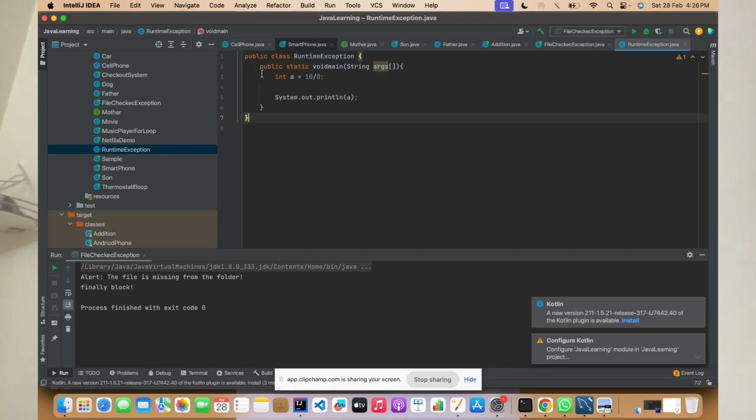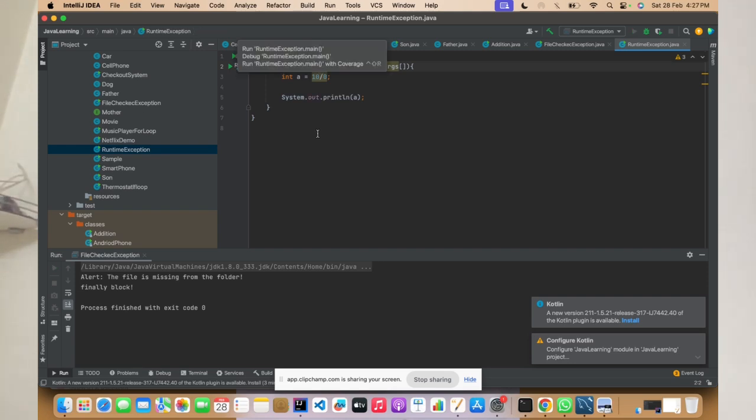So in this case, okay, there is some space here. If you check that there is some space, right? If so, that execution is not enabled. So if I just run this, what is happening? It will give an exception called arithmetic exception, because you're trying to divide by 0, and the value does not exist. So it will say this is a runtime exception, an exception which occurred at the runtime. It's not at the compile time, right?